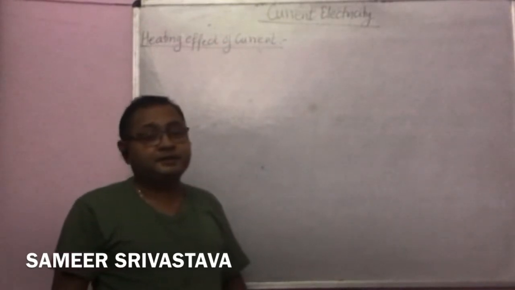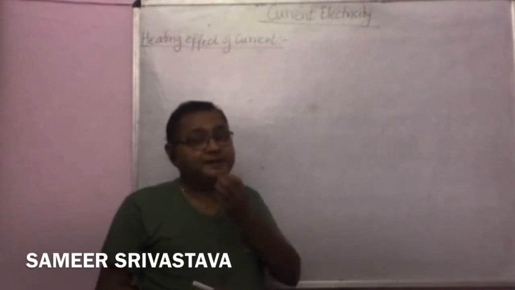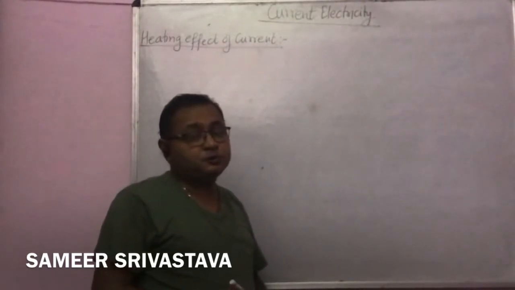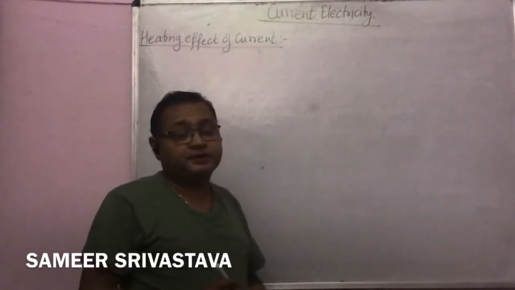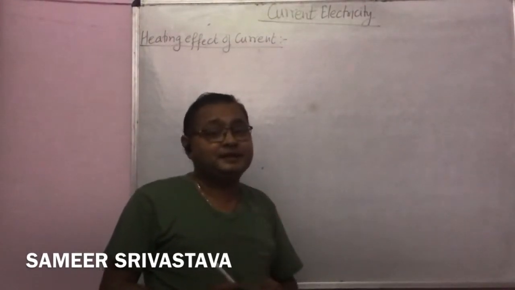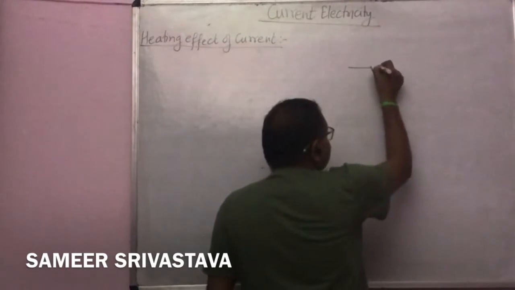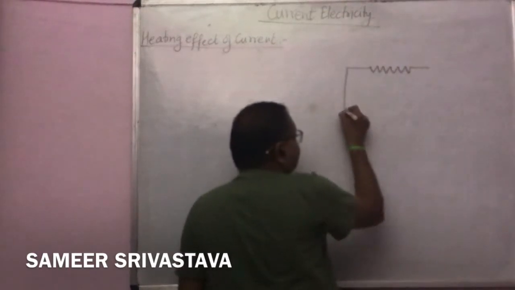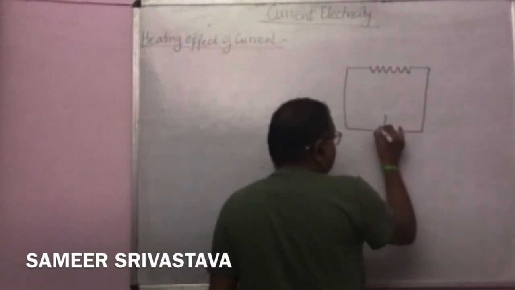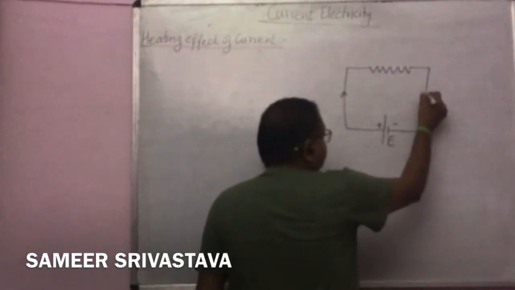Whenever current flows in a circuit, the components of the circuit produce or dissipate heat, and that concept is called the heating effect of current. Students, in this concept always remember: a circuit consists of a resistor and a source of EMF only, that is, a battery. By the help of this source of EMF, the current starts flowing in the circuit.